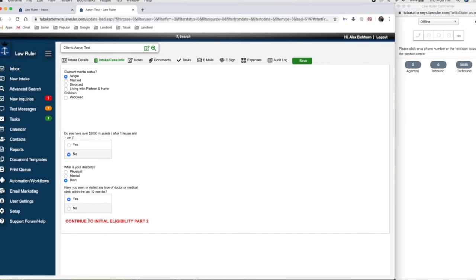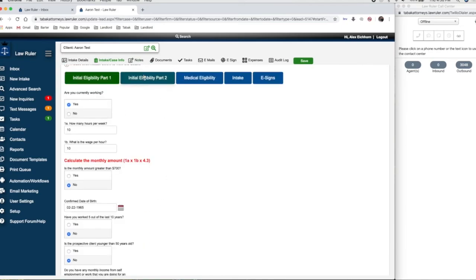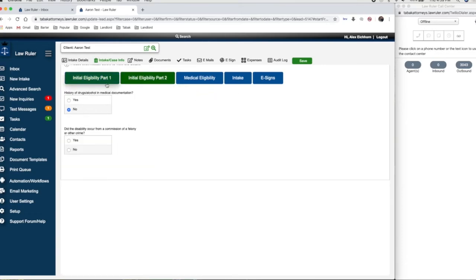So we'll go yes, and the intake is going to continue us to the second part of the intake. So we scroll back up and click on the second tab. The first question on the initial eligibility part 2 tab is, any history of drugs or alcohol dependence in medical documentation? We're asking this question because if someone is using alcohol or drugs and it is causing the disability, that can preclude them from receiving disability benefits.